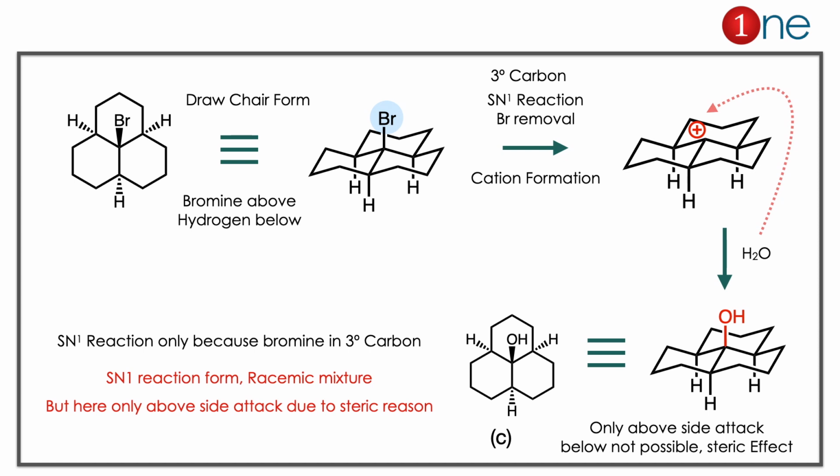Here the concept you have to learn is that if it is a tertiary carbon, SN1 is always possible. In SN1 the product is usually a racemic mixture. Here it is not the case because the backside position is occupied by hydrogen. Only above side attack is possible. So the OH is above the plane here.